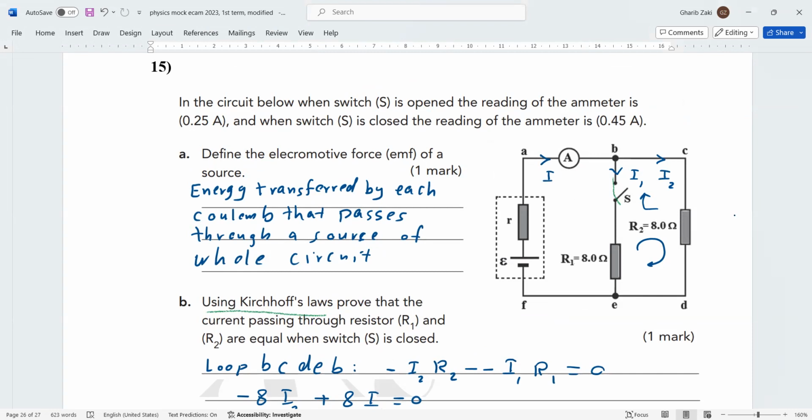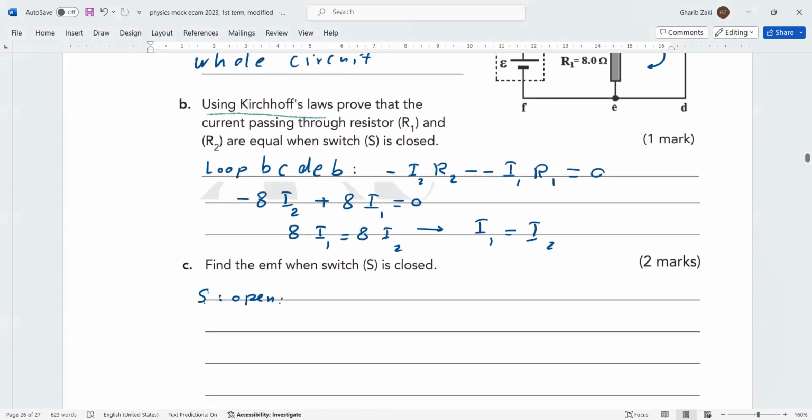When S is open, the current is 0.25. We use the formula E equals I times R capital plus R small. We have one R capital 8. So EMF equals the current 0.25 multiplied by R capital 8 plus R small.